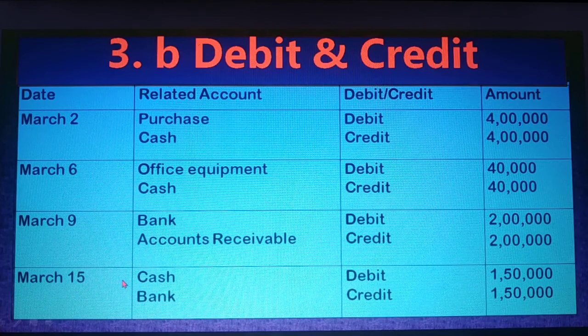And next one, cash debit, bank credit. That means you withdraw money from the bank. So your cash money increases and bank money decreases. And dear student, you know cash is an asset, bank is also an asset. So one asset is increasing and another asset is decreasing. So cash asset increases, that's why cash is debit, and bank asset decreases, that's why bank is credit.